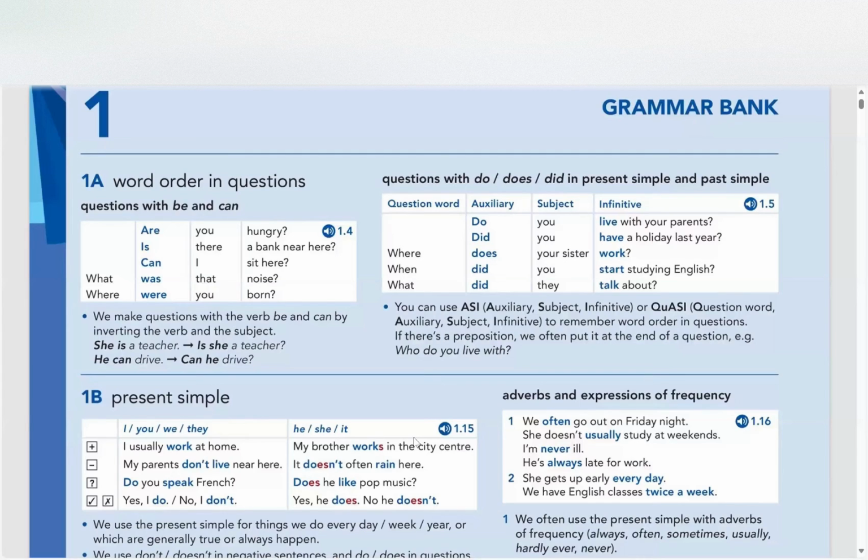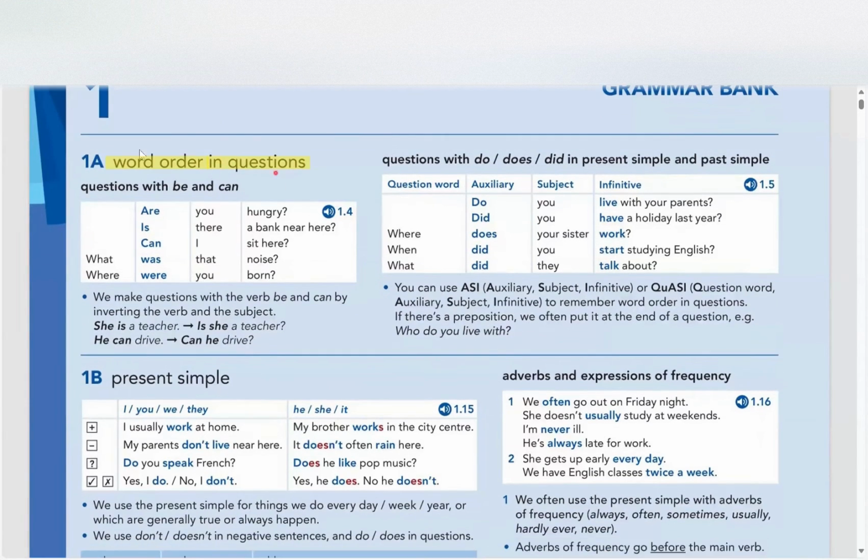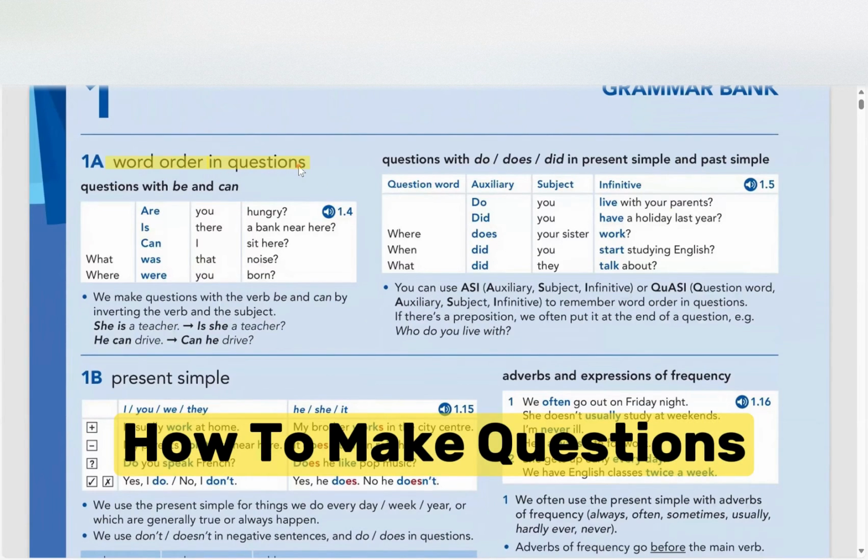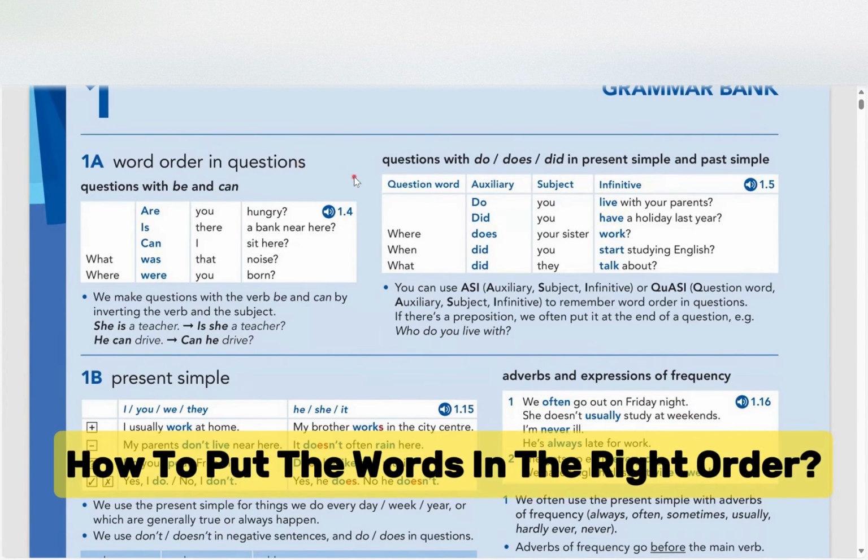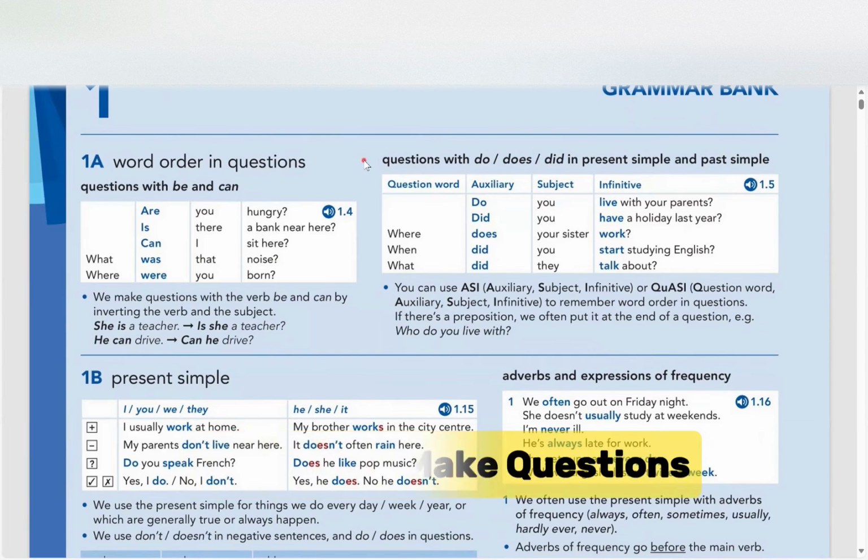All right, guys, so I'm going to explain here 1A from pre-intermediate level, and the book is English File. So this is a grammar bank, unit 1, and the 1A section, this is about word order in questions. Okay, let's get started. So here, word order in questions, how to make questions, how to put the words in the right order if I want to make questions.